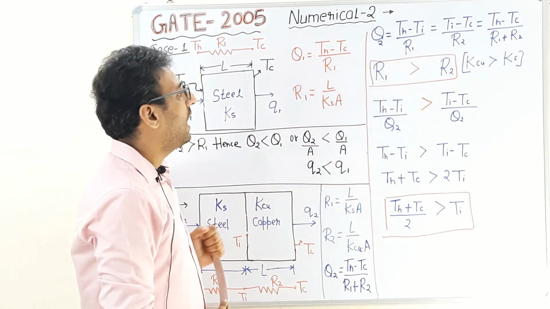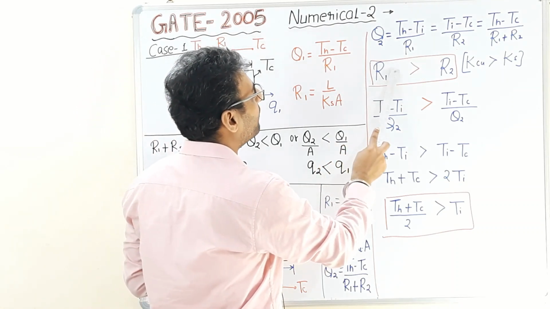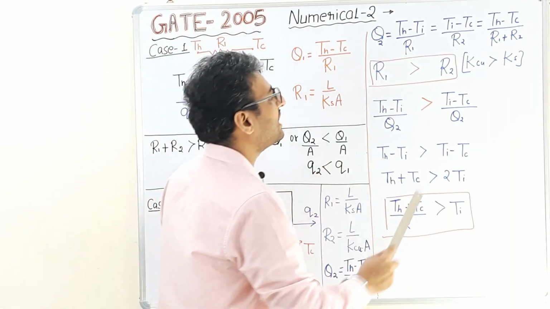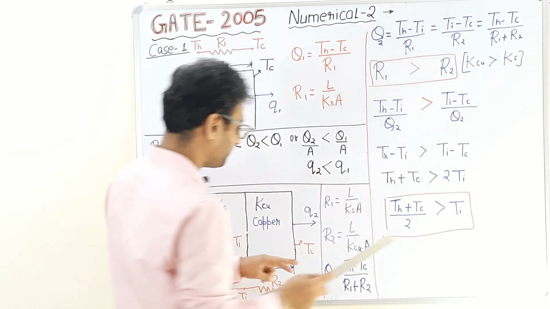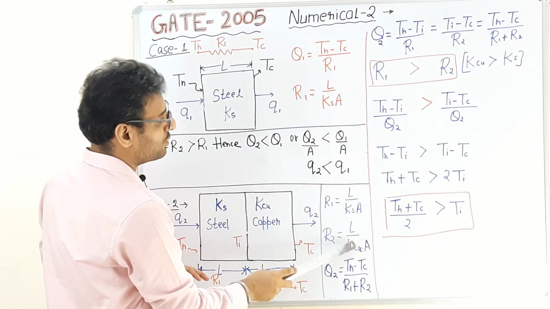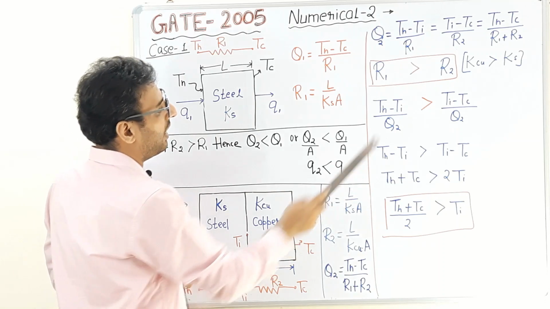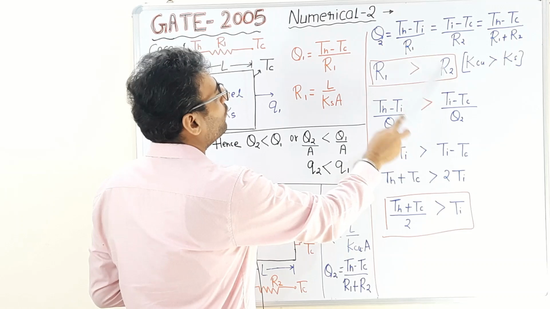Okay, now consider the comparison between R1 and R2. We know that the thermal conductivity of copper is higher than the thermal conductivity of steel. So from this formula, R1 will be greater than R2. Now substitute the values of R1 and R2 from this formula.